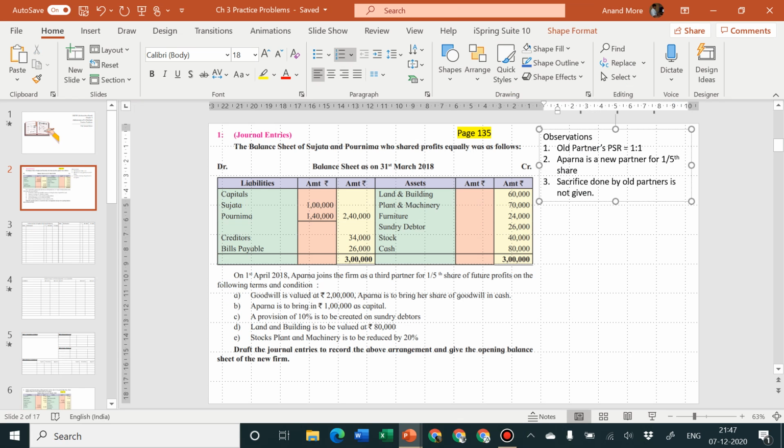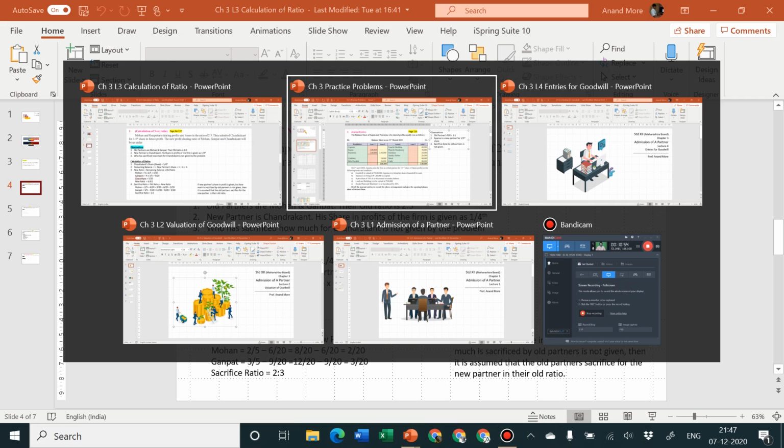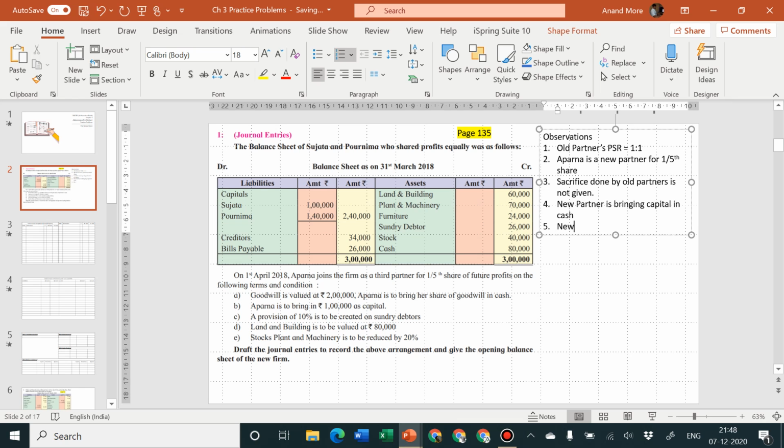Those of you who are a little bit confused about this entire logic, please go to my lecture number 3. Lecture number 3 will help you understand how the ratios are calculated. I have discussed it in detail there. Please use that lecture. Okay, the next part is that the new partner is bringing capital in cash, because that is mentioned in adjustment number B. Aparna is to bring rupees 1 lakh as capital, and I'll say Aparna directly, that will be easy for us.